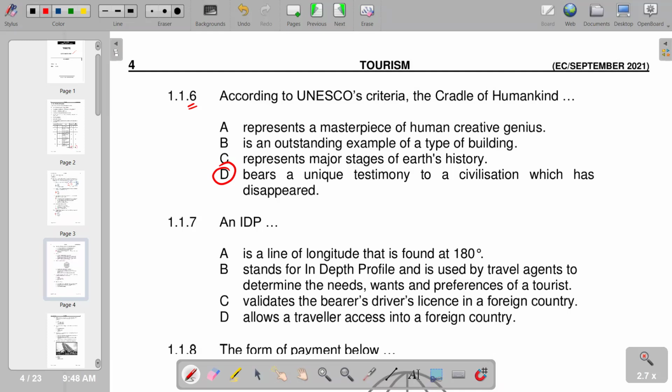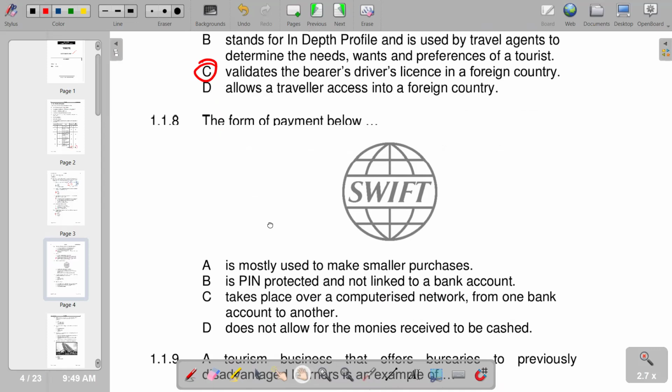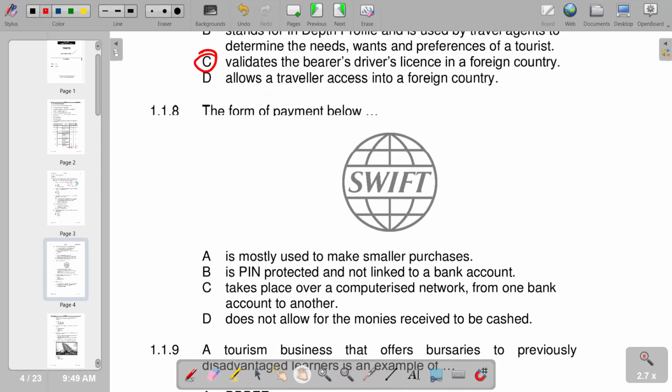Then moving on to number 7, an IDP. Of course, with the responses that we have, we would choose C as the correct answer: validates the driver's license in a foreign country. Then we go to number 8, the form of payment below. We've got a SWIFT, and then we have to identify the form of payment as given. According to our responses, C is the most appropriate: takes place over a computerized network from one bank account to another. So we have C as the correct response.